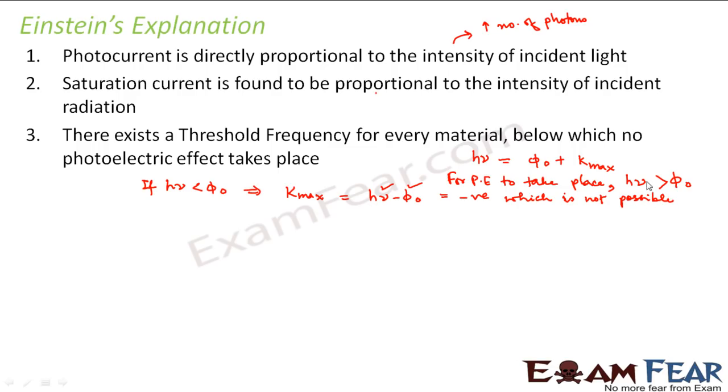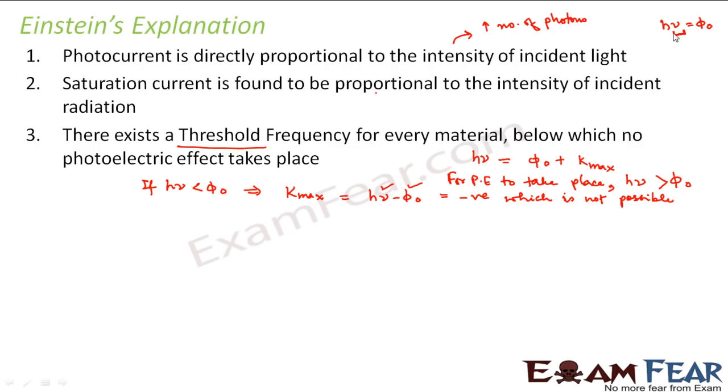That means your h nu can never be less than phi naught. This implies that h nu can either be equal to phi naught or greater than phi naught. So when I am talking about the threshold frequency, I am talking about the minimum value. What is that minimum value? That is h nu is equal to phi naught.